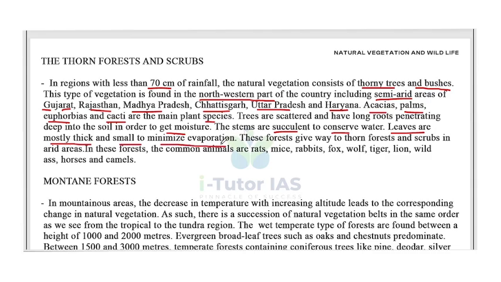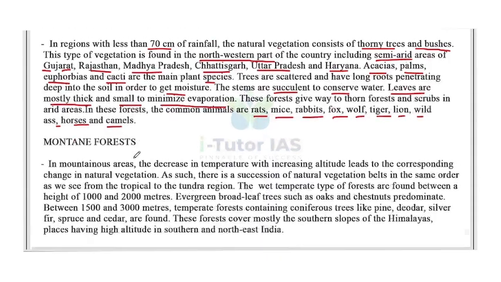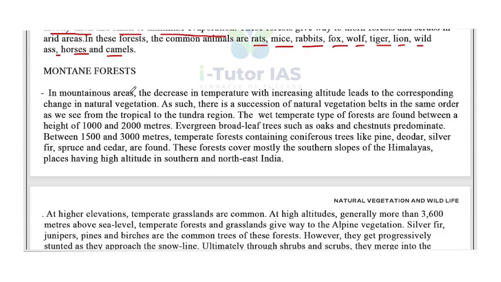minimize the evaporation process. These forests give way to the thorn forest and scrubs in arid areas. In these forests, the common animals are rat, mice, rabbit, fox, wolf, tiger, lion, wild ass, horses, and camels. Okay, so these are the important species in this forest. Next one is mountain forest.